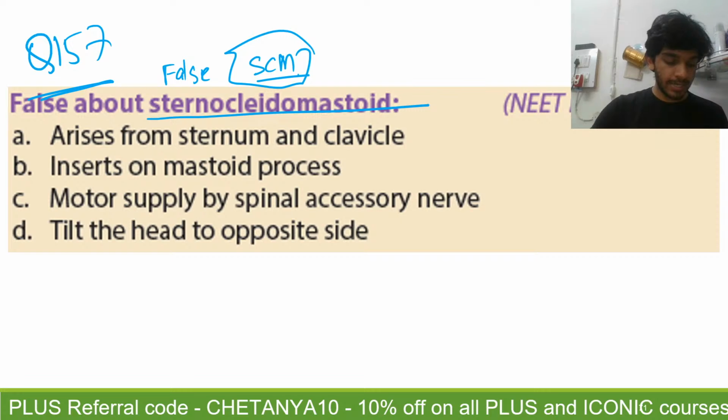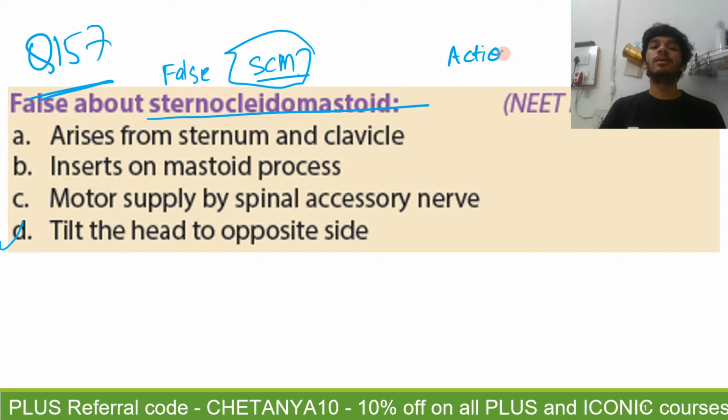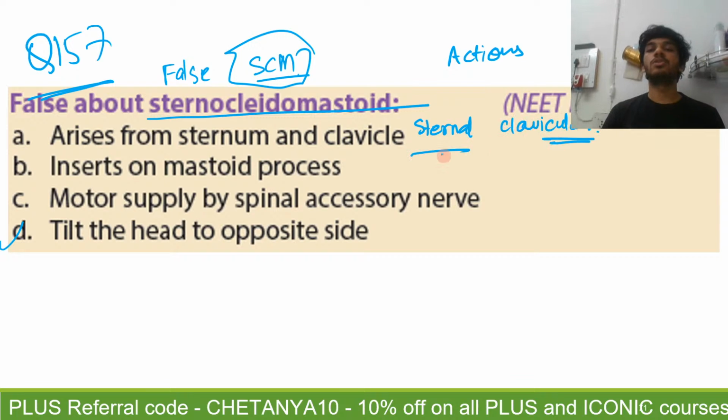Right. So Mishti, Niharika and Bindu have all said the answer is D. You are probably aware of the actions of the sternocleidomastoid. First, it has a sternal head and a clavicular head. So this is true, right? Then it inserts on the mastoid process. This is also true. It is coming from here, coming from here, and like this, right?